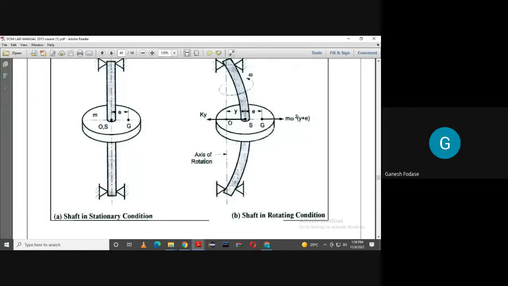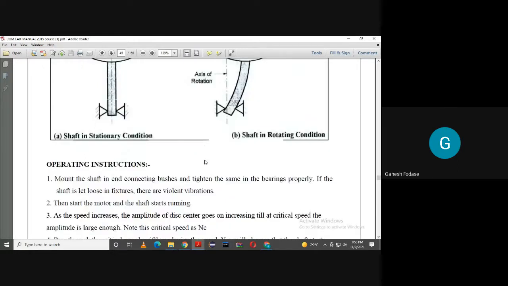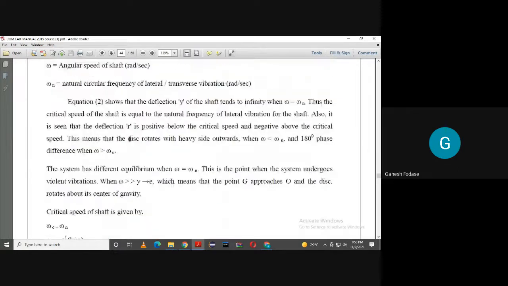So I explained three conditions: when omega is equal to omega n, when omega is less than omega n, and when omega is greater than omega n. I hope you understand that. The same conditions are explained here. So you can see when omega is greater than omega n, when omega is less than omega n, or omega is equal to omega n.